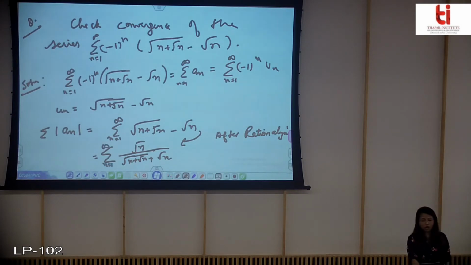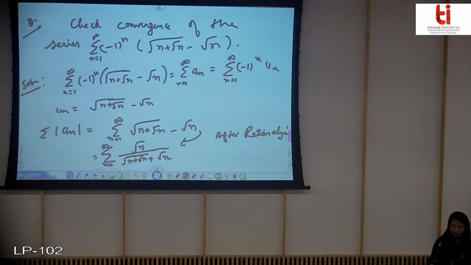Okay, so now I can check the convergence and divergence by a number of tests.